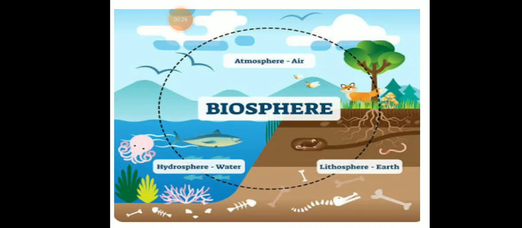Students, if I ask you a question, define biosphere. So, what is biosphere? It is the most active sphere of the earth in comparison to the lithosphere, atmosphere, and hydrosphere. Okay, so here you can see hydrosphere, lithosphere, and atmosphere. It is a narrow strip of organisms at the margins of land, water, and air. All organisms together with the environment with which they interact form the biosphere. Okay, so here students,